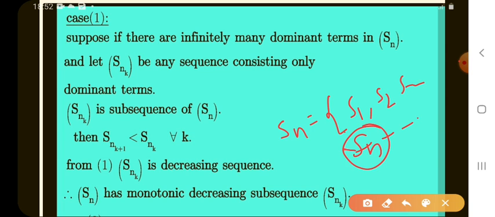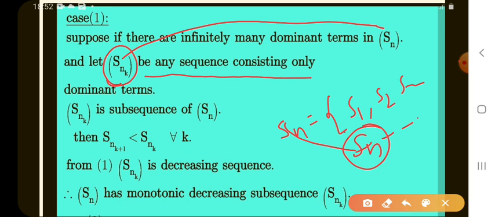We let Sn be the dominant term, but here we suppose there are infinitely many dominant terms in Sn, not one. And let Snk be the subsequence of Sn, a sequence consisting only of dominating terms.